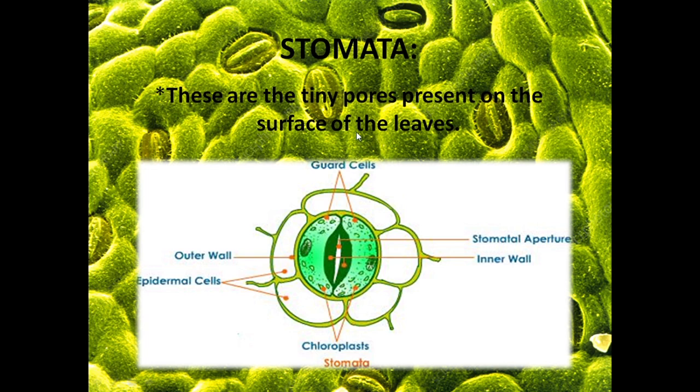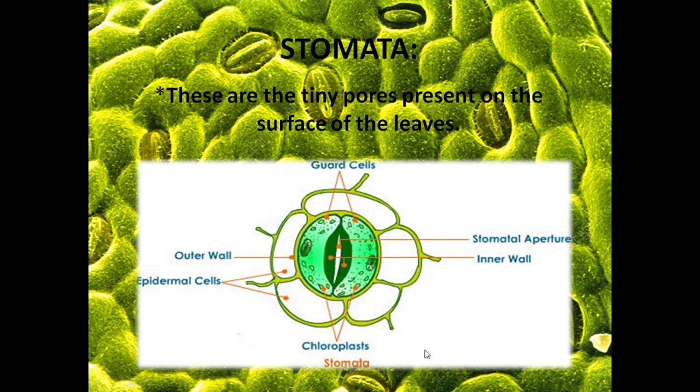Now, talking about the stomata more, in this picture you can see the two bean-shaped cells or bean-shaped structures, this green colored structure. These are called the guard cells. Now, in between these two guard cells, you can see a tiny slit or tiny pore. This is the stomatal aperture or the stomatal pore.